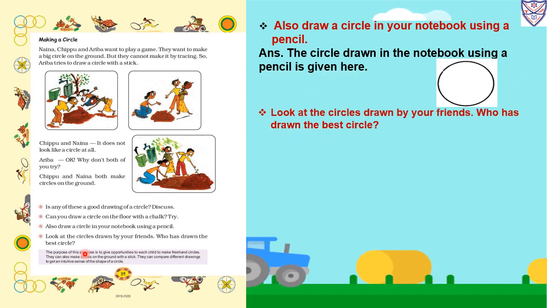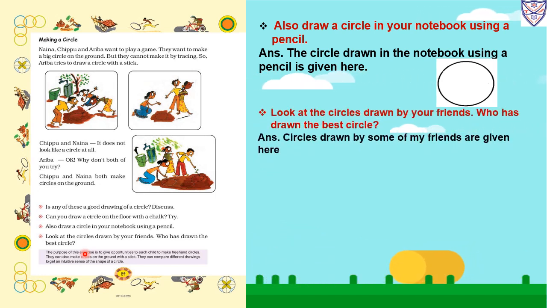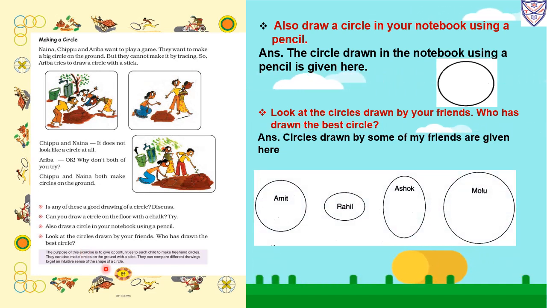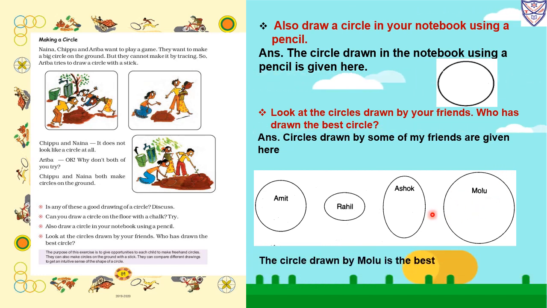So now we have to see in our friends group whoever drew the circle best. First Hamid, Rail, Ashok, Molu. Hamid has drawn a small circle, then Rail drew an oval shape, Ashok also drew an oval shape, and Molu drew the circle properly. So whose circle is best? The circle drawn by Molu is the best.